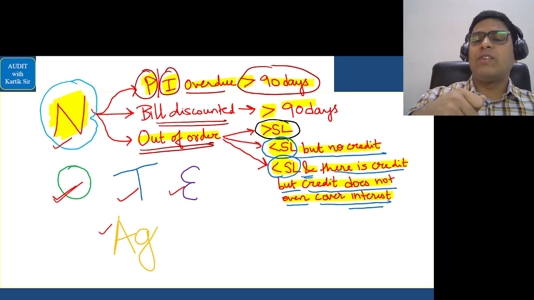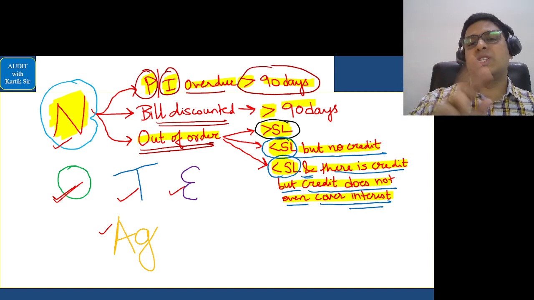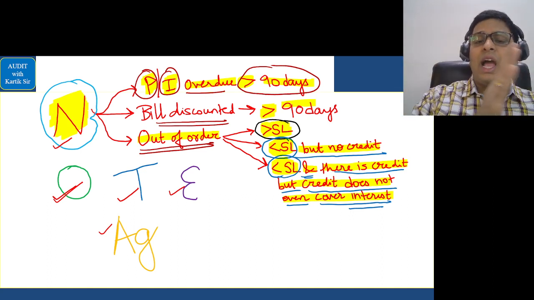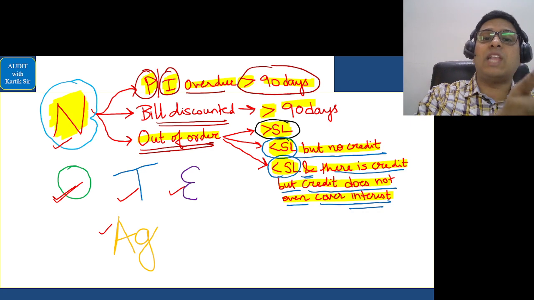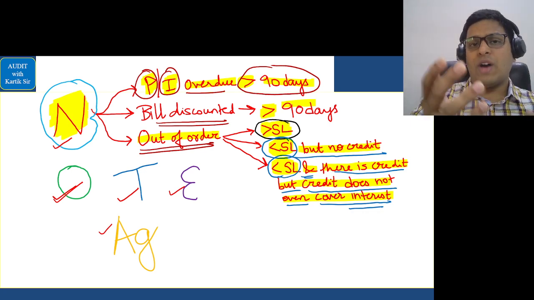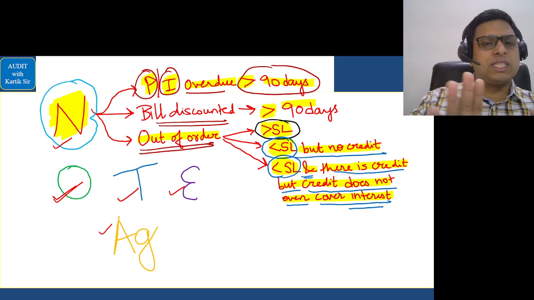Also, suppose the bank has given a loan to a farmer, but for a short duration crop, then you have to take two crop seasons in this case. So as soon as one crop season is over, you will take another crop season here. And when two crop seasons are over, after that also, if the farmer has not paid the loan, you will treat the loan given to the farmer as an NPA. Simple. That is in relation to agricultural advances.